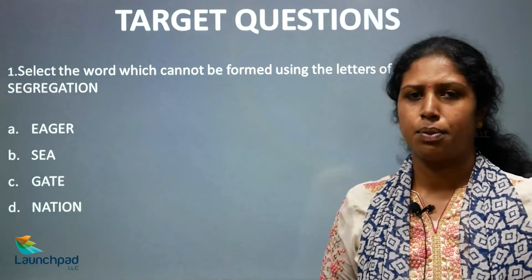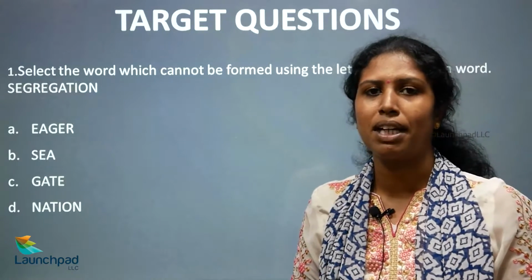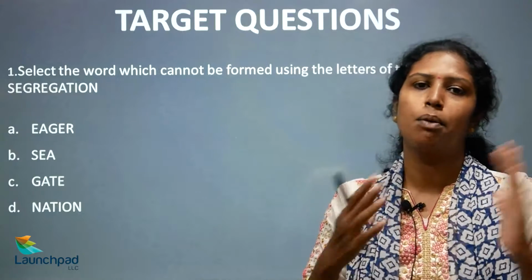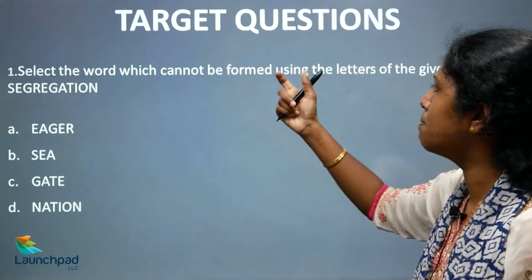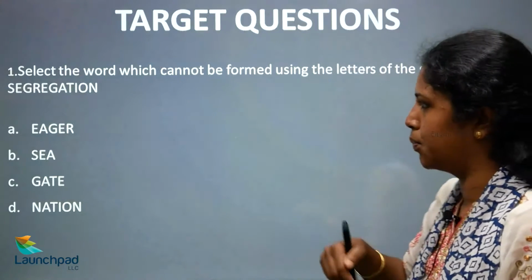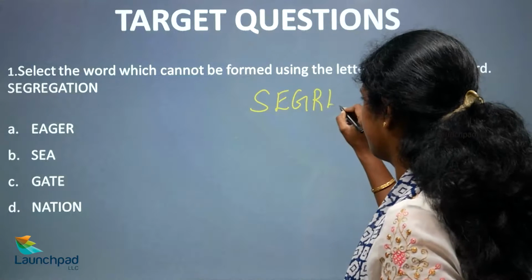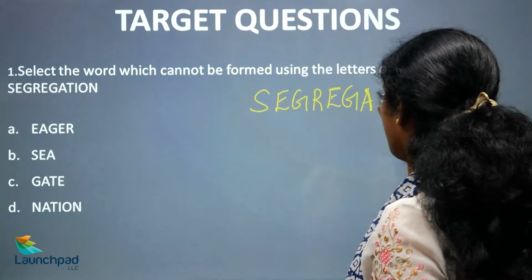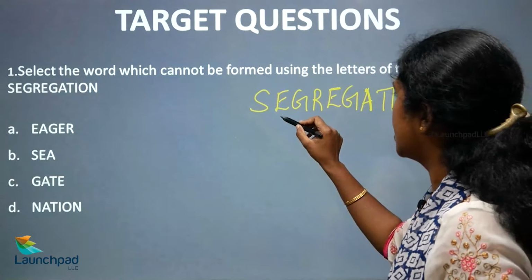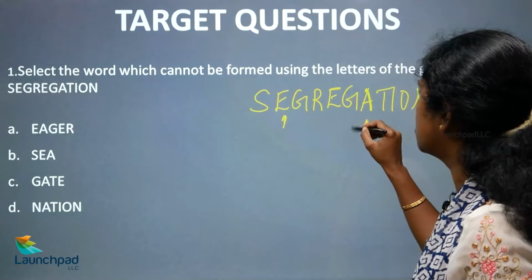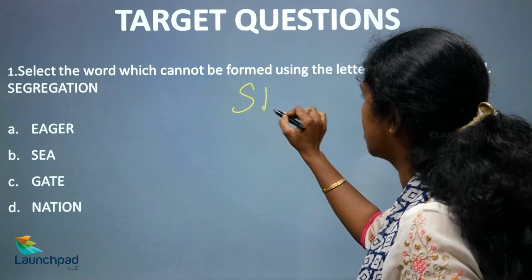Now let's move on to the target questions. Here we are going to solve a few questions to see how well we've understood the topic and how well we are able to apply whatever we learned from the two videos. Select the word which cannot be formed using the letters of the given word: segregation. Can you form eager? E-A-G-E-R. Yes, you are able to form the word eager.